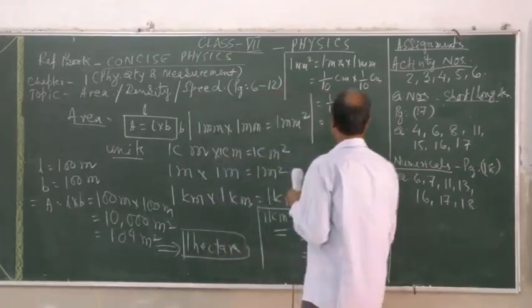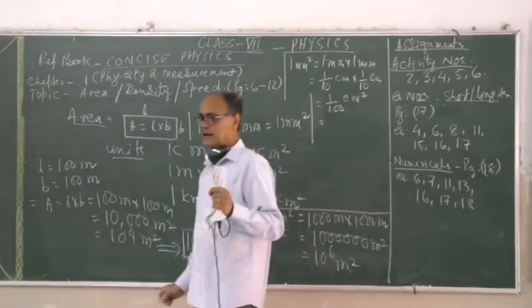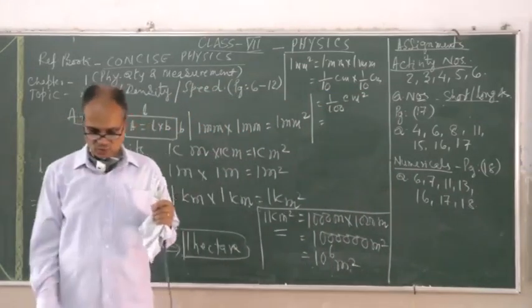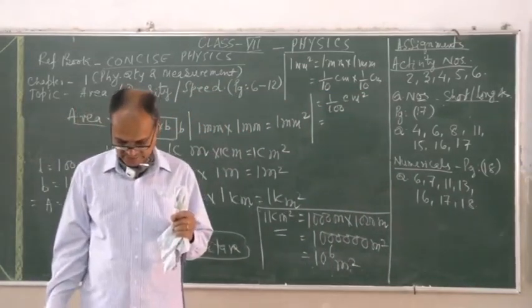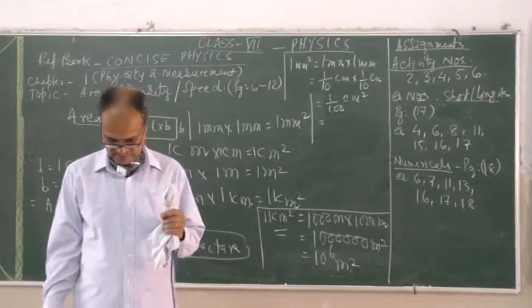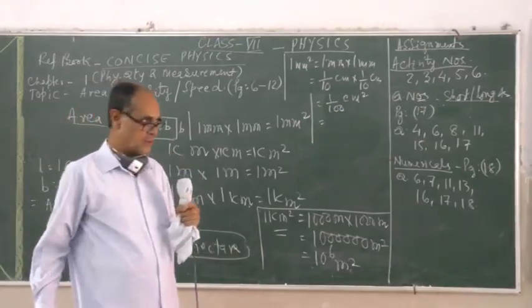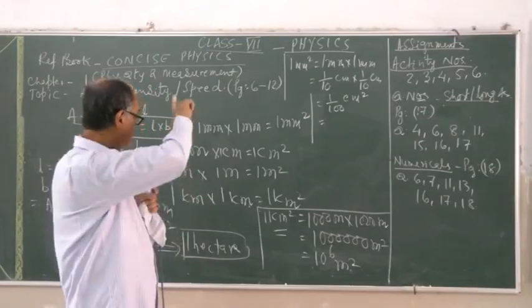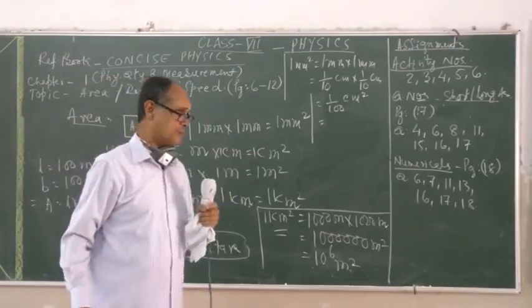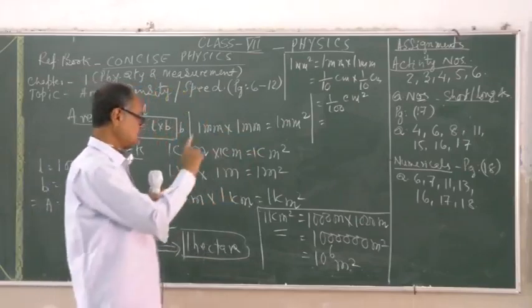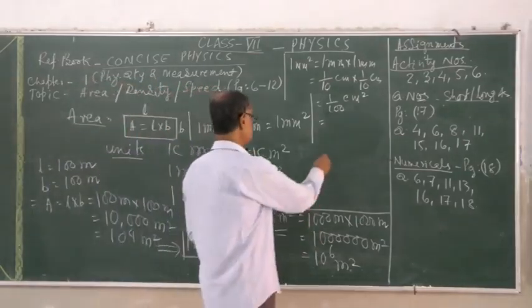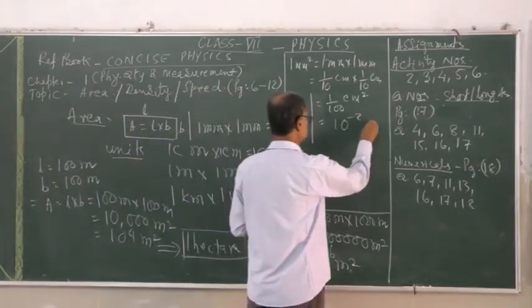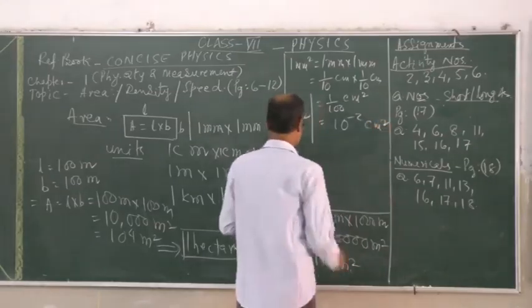This 1 by 100 centimeter square can also be taken in millimeter to centimeter forms. Because centimeter square is a CGS unit, this can be taken as 10 to the power minus 2 centimeter square.